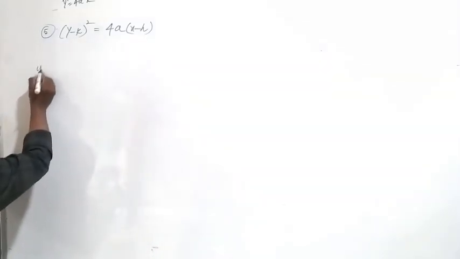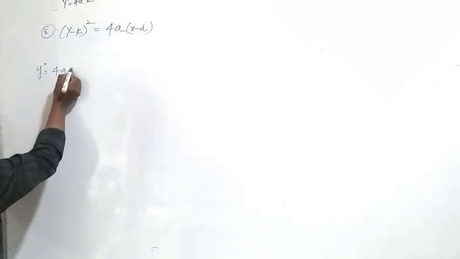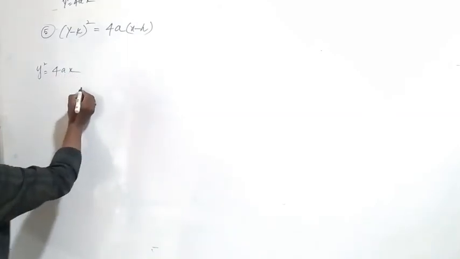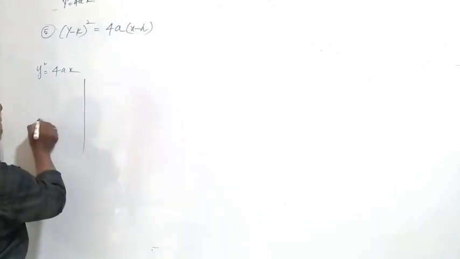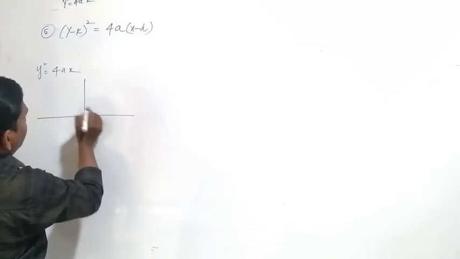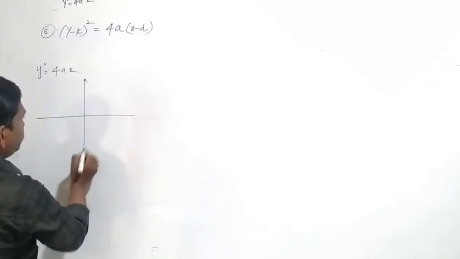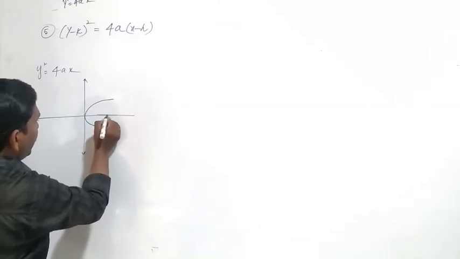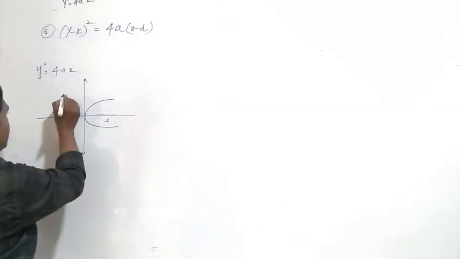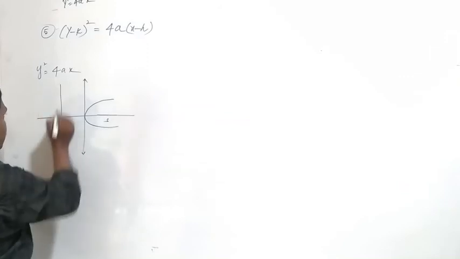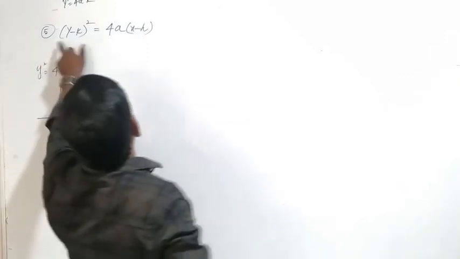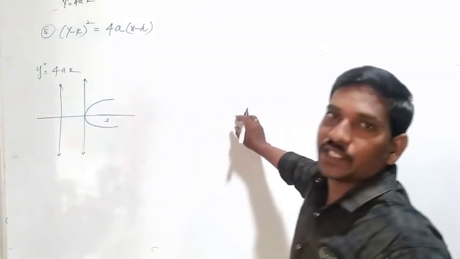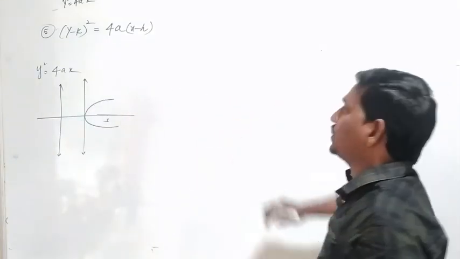So y square equal to 4ax. What is the shape of the parabola? Like this. There is a point. Yes, this is the directrix. So we have to draw the parabola shape of y minus k whole square equal to 4a into x minus h.